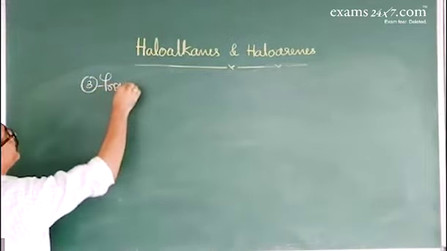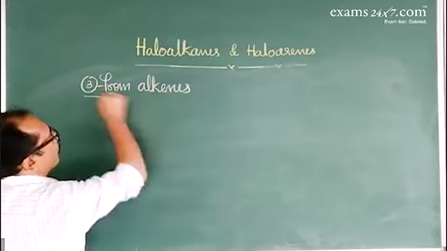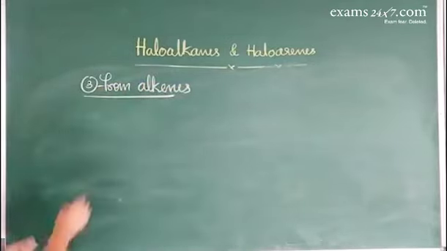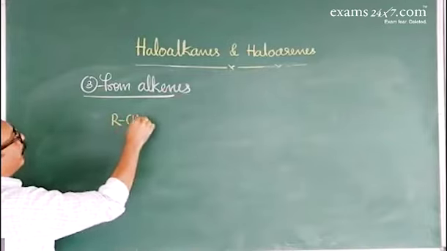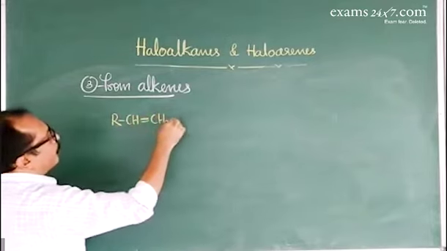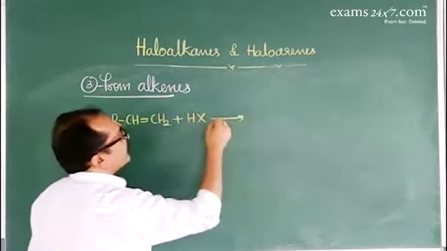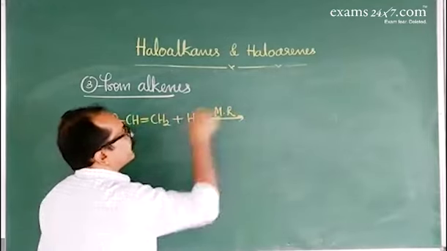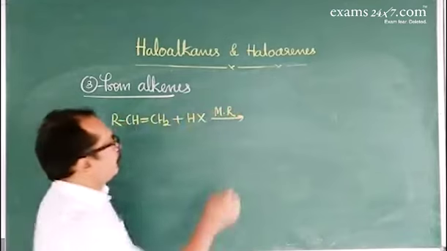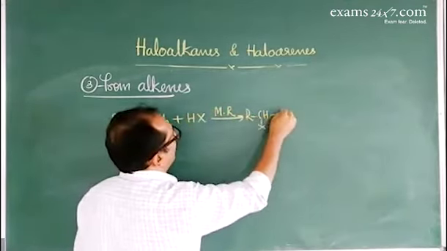From alkenes. So unsymmetrical alkenes react with hydrogen halides. It undergoes an addition reaction. During the addition reaction, it follows Markovnikov's rule that gives a secondary haloalkane.